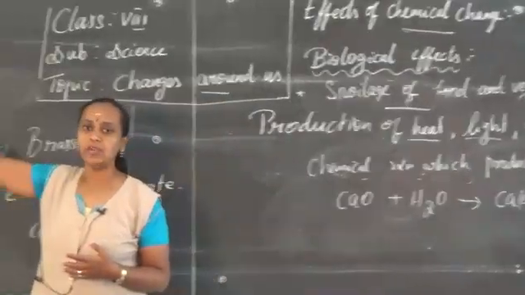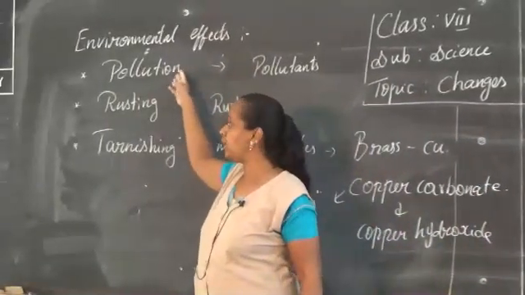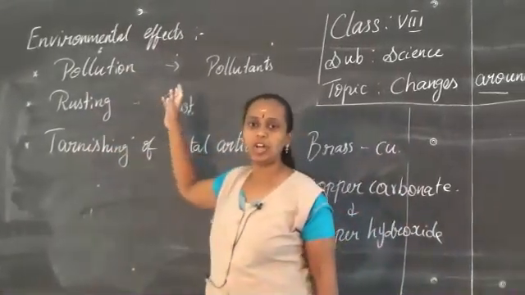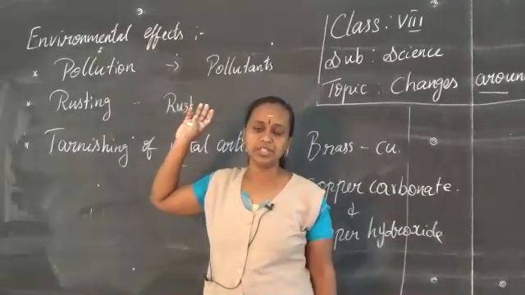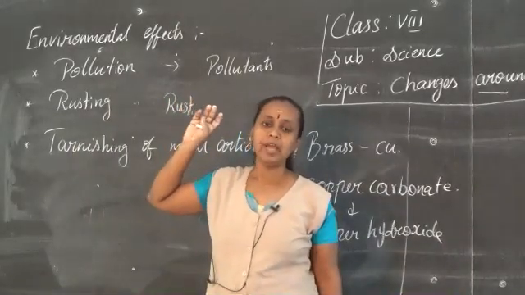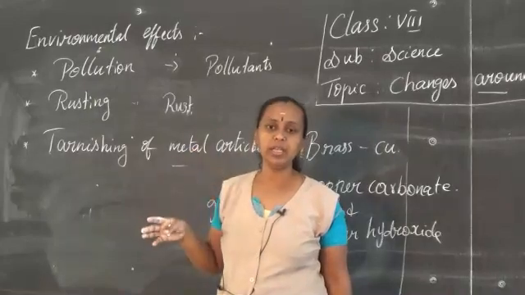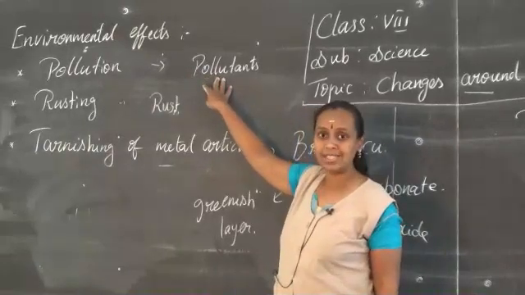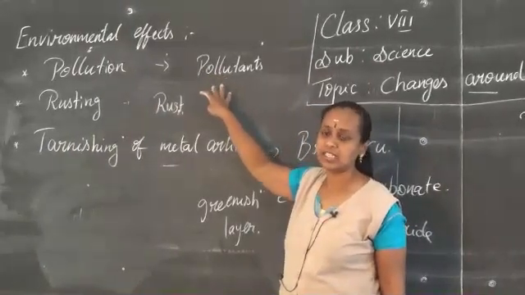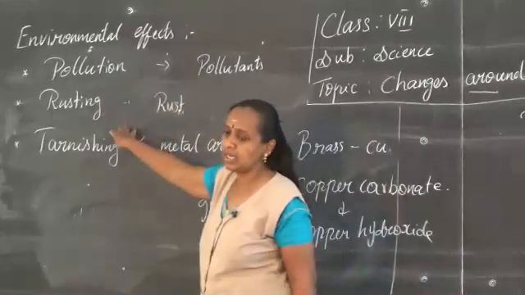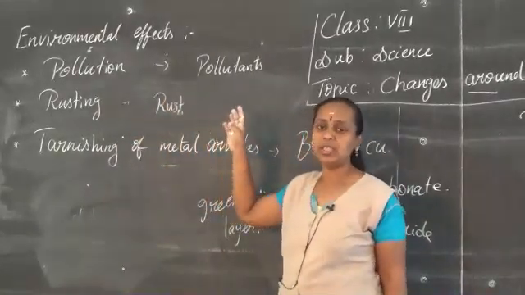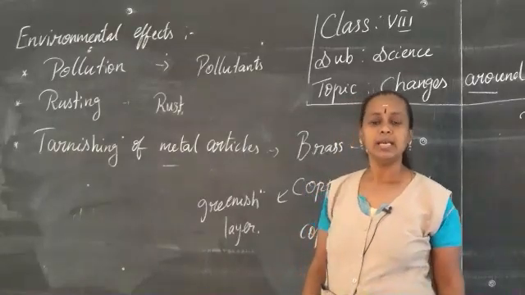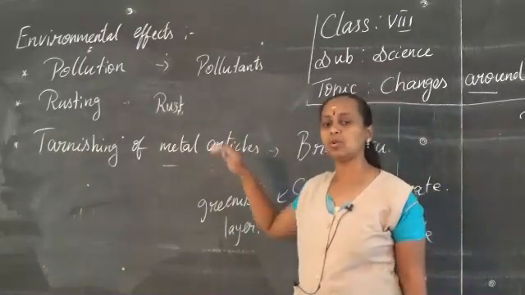Next we studied the environmental effects: pollution, rusting, and tarnishing of metal articles. Pollution is caused by chemical changes in the environment. It may affect physically, chemically and biologically, and it will spoil the environment. That is called pollution, and the cause is pollutants, which are the chemical substances present in the environment. Rusting is because of oxidation. When iron comes in contact with air, it forms a brown layer called rust, and this process is called rusting.